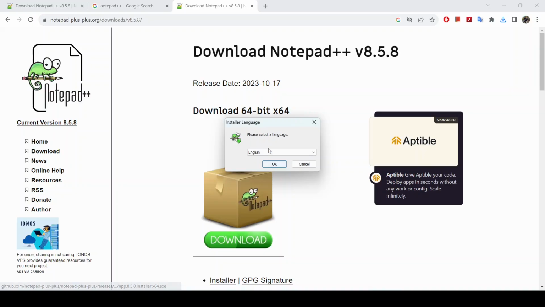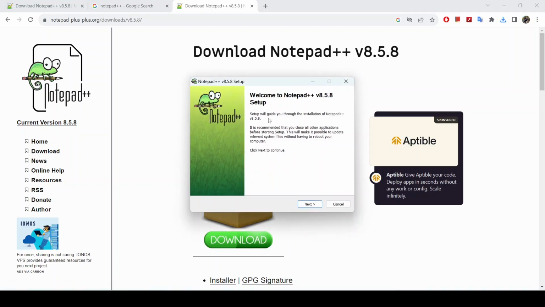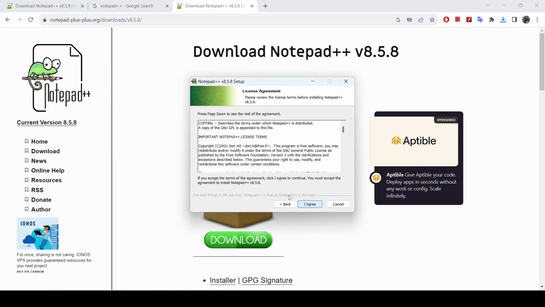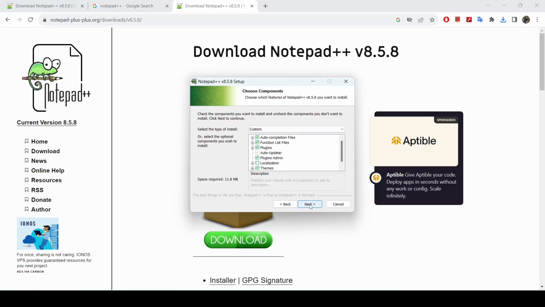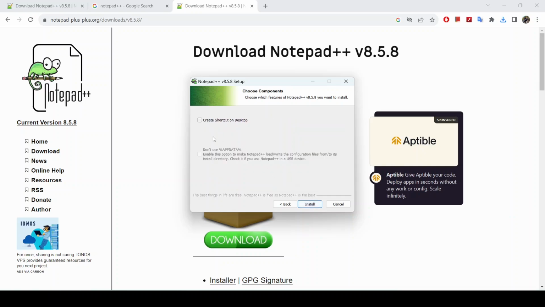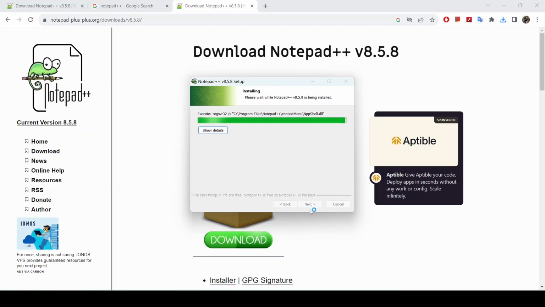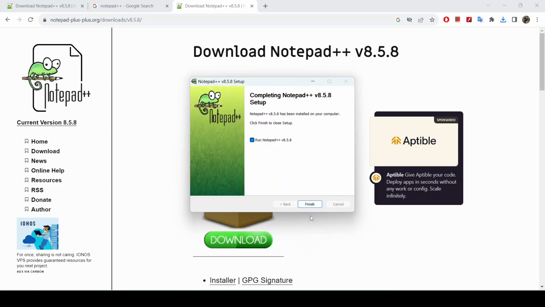Here it's asking me if I want to allow this program to make changes in my device. I will go ahead and say yes, and here I will choose my language. In this case it is English. I will leave it as English, and I will click next, agree to the license agreement, and I will leave the destination folder as default, and I will also leave this one as default. I will click next, and I want to create a shortcut on my desktop. Click next, and if you see here, I've checked to run Notepad++ right after clicking finish, so I'm going to do that.